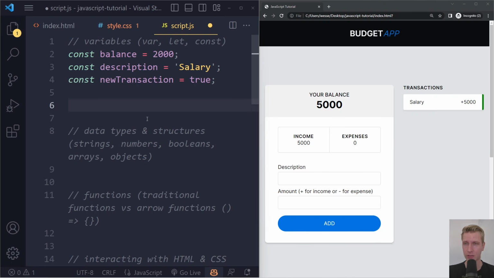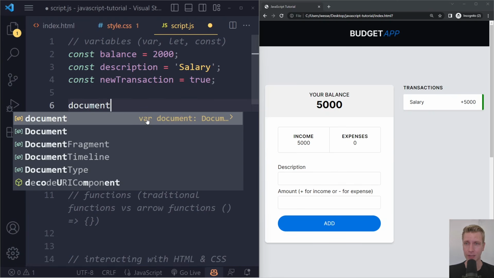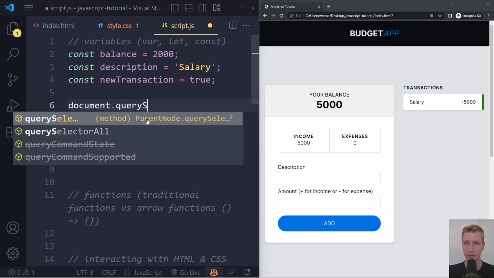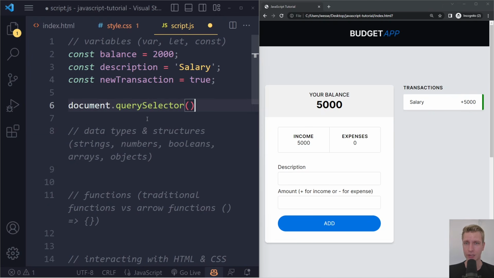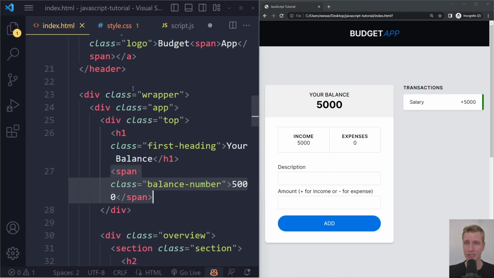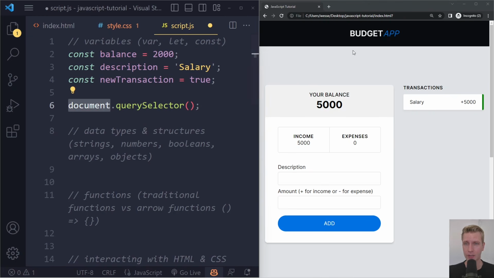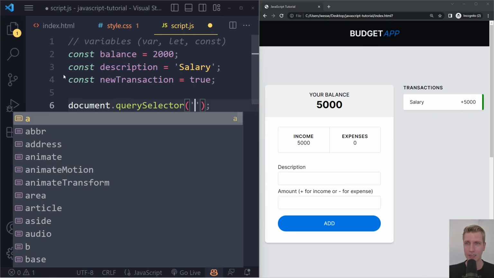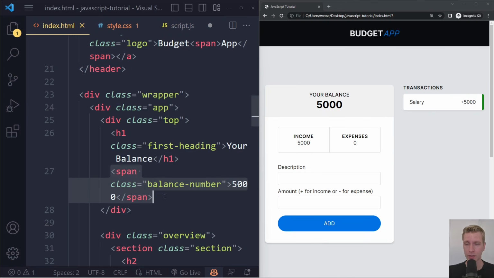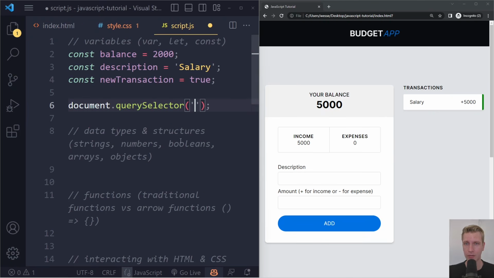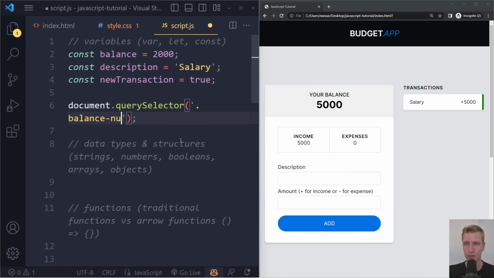Typically in JavaScript, to select an element, it's going to look like this. Don't worry, it's going to look a bit strange. We use query selector these days to select something from the document, right? So the HTML, you can also see it as a document. And if you're running JavaScript in the browser here, the browser will give you something called the document. And on the document, you can call query selector, which is a very strange word, but in here we can use a CSS selector to select something from the document. So we can use balance number here. We can say dot balance dash number, right?